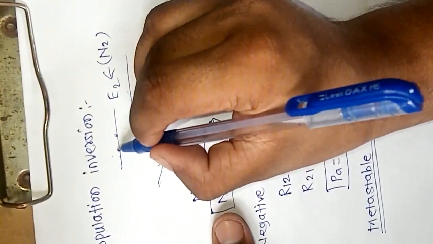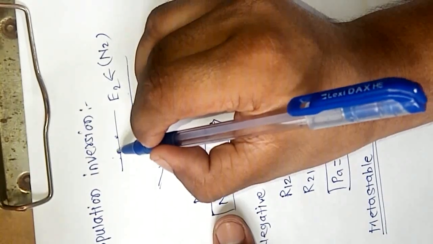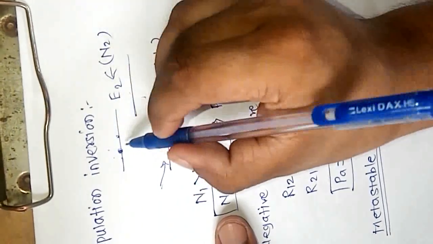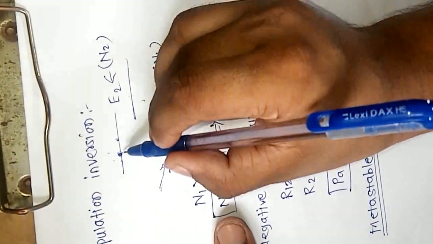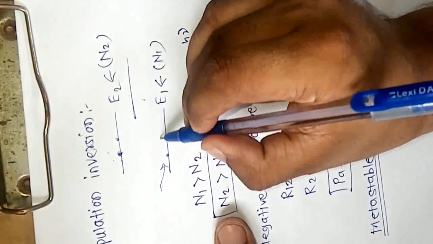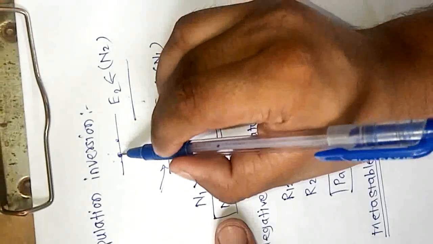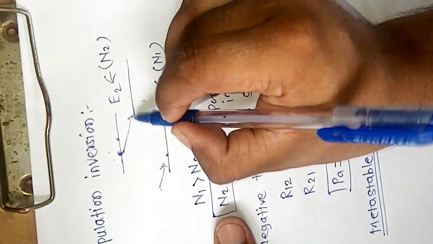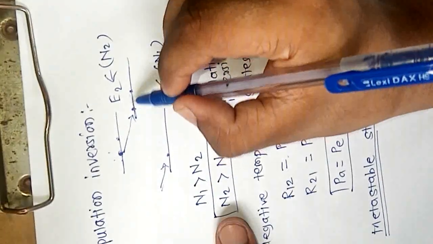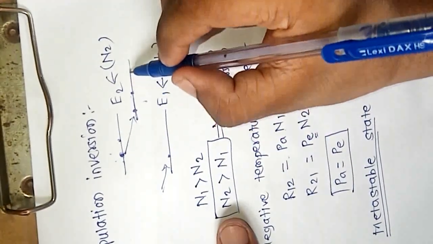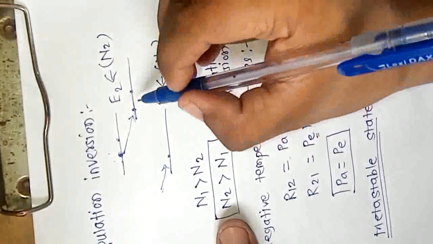After 10 power minus 8 second, it eventually starts emission. Then before going to this E1 level, it goes to this medium level called a metastable state, and in this state this atom can stay for a longer time, such as a second, hour, minute, etc.